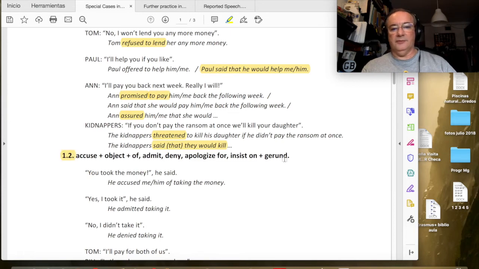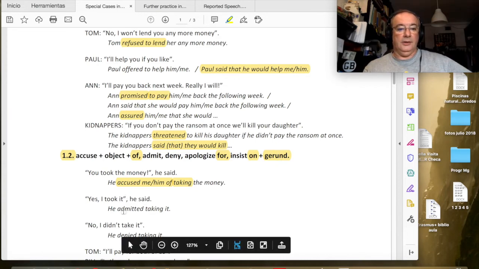We have some other verbs that would take a gerund, some of them with a preposition. For example, insist on, apologize for. Accuse plus object plus of. He accused me of taking the money. Of taking the money. Pay attention, this is -ing, gerund, as we saw here.